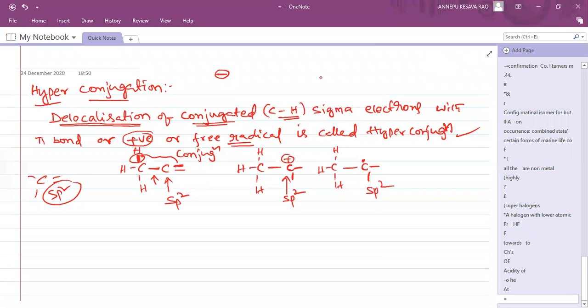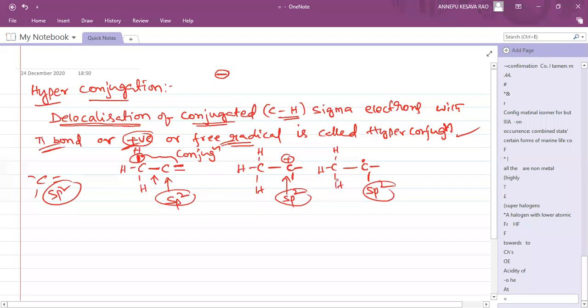Either it is a pi bond, or a positive charge, or a free radical, the hybridization has to be sp2. This point you have to remember. So with the sp2 carbon, this CH sigma bond is going for delocalization. That is called hyperconjugation.